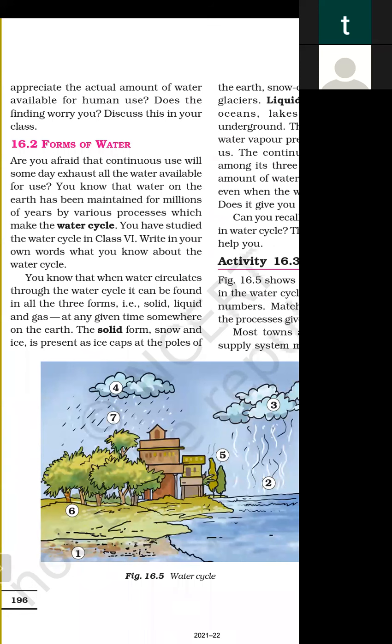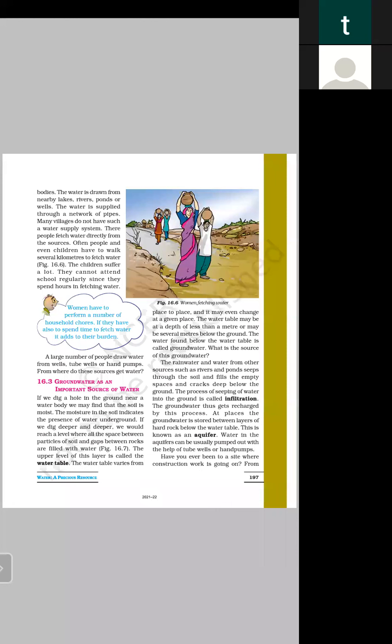You know that when water circulates through the water cycle, it can be found in three forms: solid, liquid, and gas. At any given time, somewhere on the earth, the solid form, snow and ice, is represented as ice caps at the poles of the earth, north pole and south pole, snow covered mountains and glaciers.